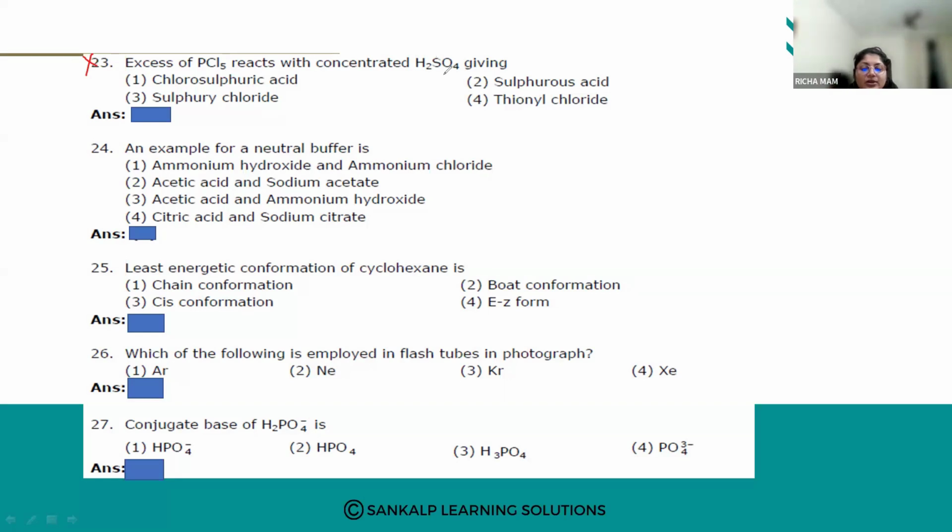So what is a neutral buffer? You get a neutral buffer when you mix a weak acid and a weak base. Option number 1, ammonium hydroxide and ammonium chloride. Second one, acetic acid and sodium acetate. Third one, acetic acid and ammonium hydroxide. Fourth one, citric acid and sodium citrate.